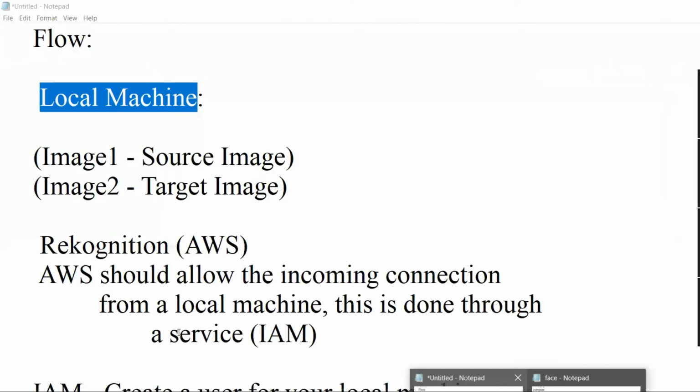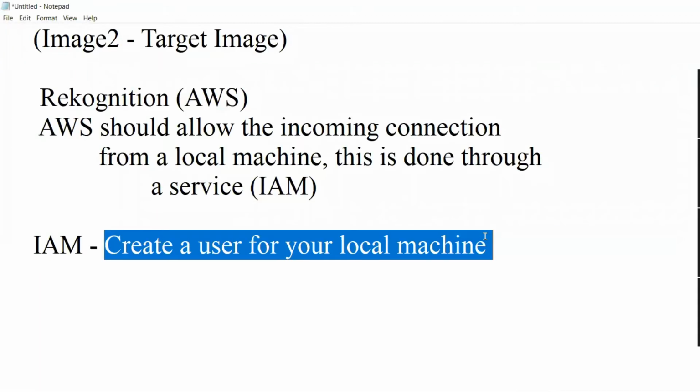So what we have done is created a user for your local machine, and thereby the credentials are downloaded from AWS, where we entered some username, and the access is programmatic access because we wanted to do it through Python programming. And next, the permission policy. We took a permission policy called AWS Rekognition Full Access. Thereby, we can access any kind of service in Rekognition.